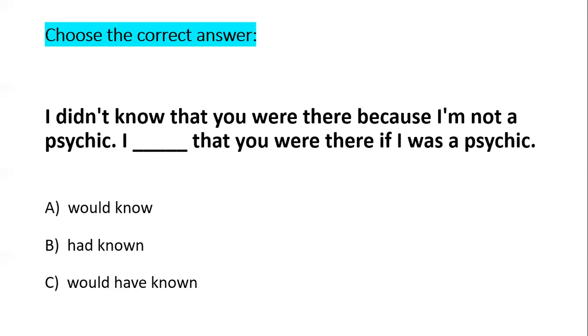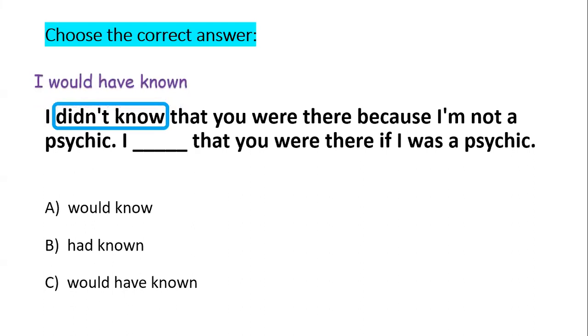Another one: I didn't know that you were there because I'm not psychic. I would have known that you were there if I were psychic. Look at the tenses again. I didn't know means the past because I have a past simple tense, so I need to go one step further.